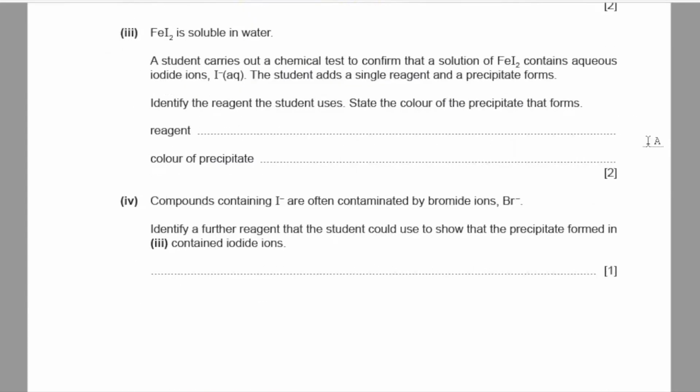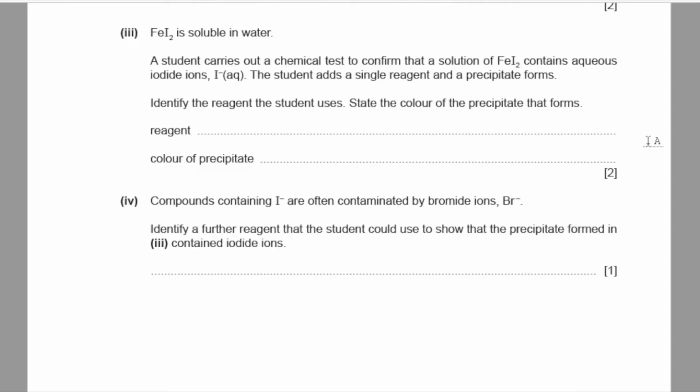Part 3. FeI2 is soluble in water. A student carries out a chemical test to confirm that a solution of FeI2 contains aqueous iodide ions. The student adds a single reagent and a precipitate forms. Identify the reagent the student uses. State the color of the precipitate that forms.